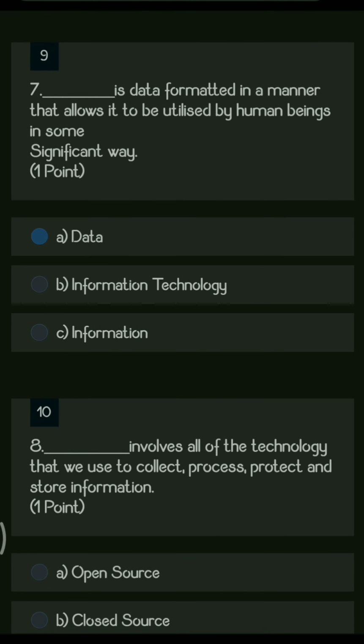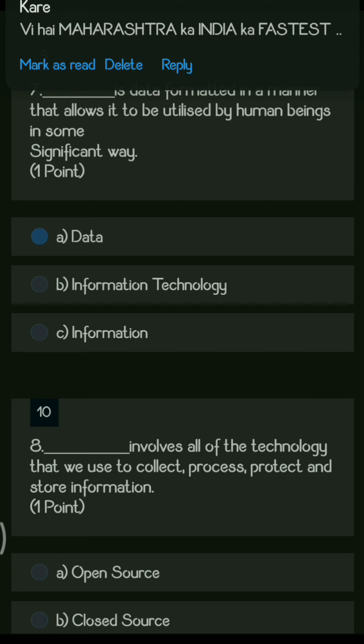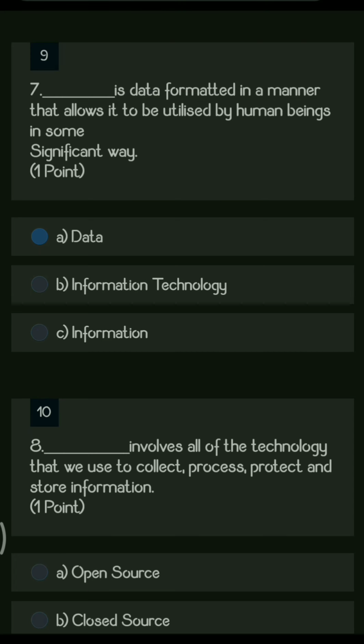Next question. Dash is data formatted in a manner that allows it to be utilized by human beings in some significant way. So the options are data, information, technology and information. Whenever we process data, it gets converted into information. Information is a type of data which is formatted in a manner which allows us to make some specific decision on it.